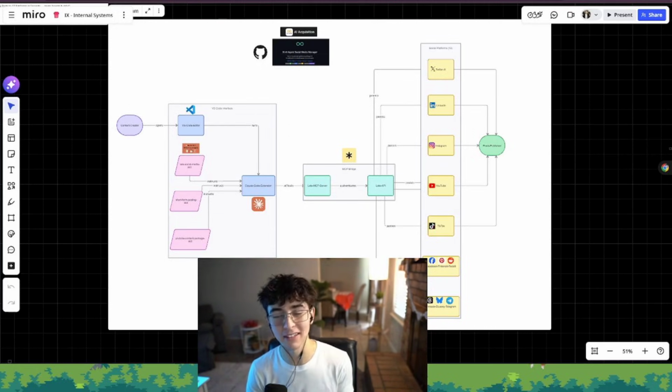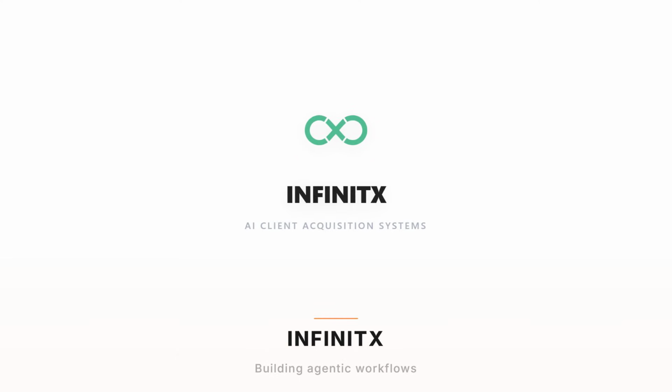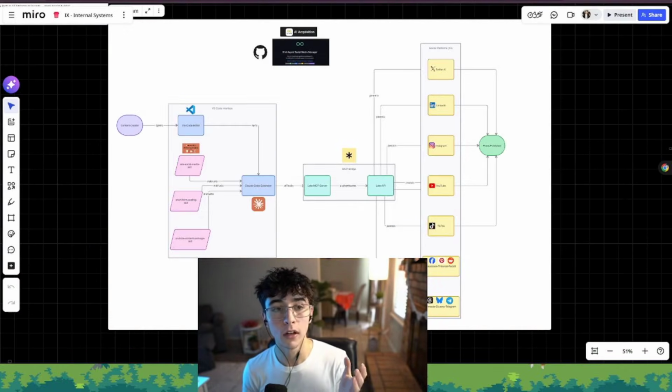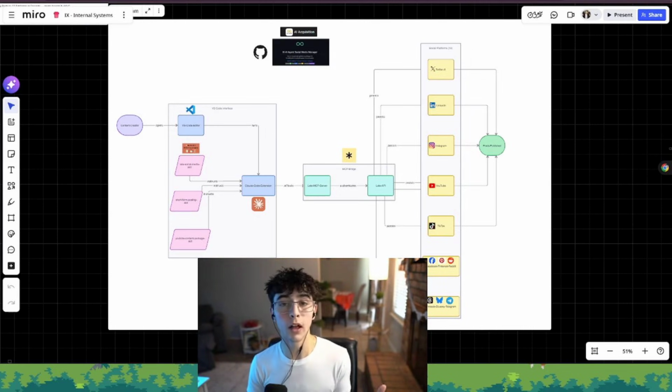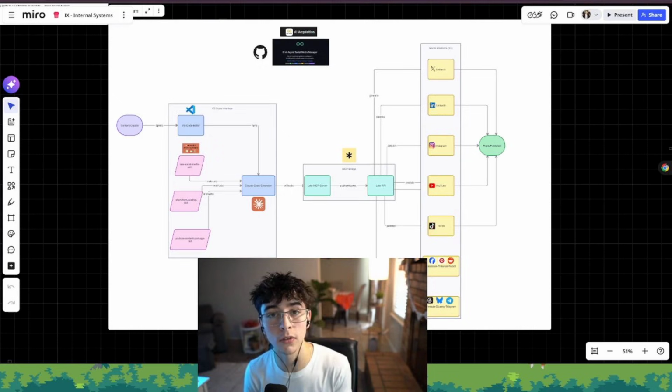My background is in business development, and this last year most of my time has been spent building agentic workflows, agentic systems at InfiniteX. We built the first AI client acquisition system for agencies and service providers to help them attract more clients. This system has been used by our internal clients, private equity firms, M&A advisories, and over 50 plus partners that have used this exact same system to automate their client acquisition and also grow their businesses.